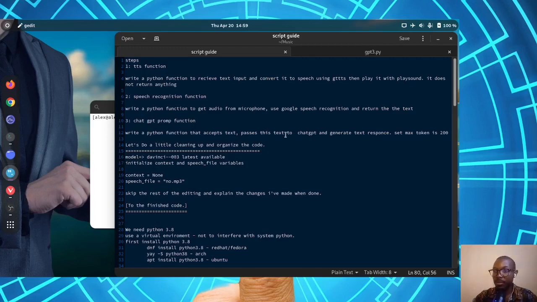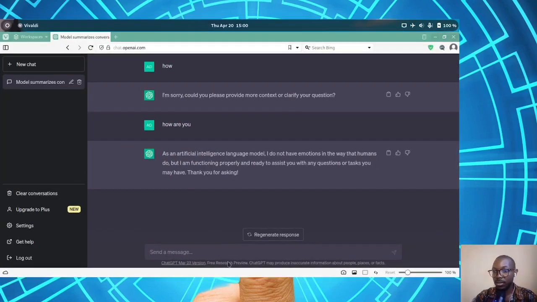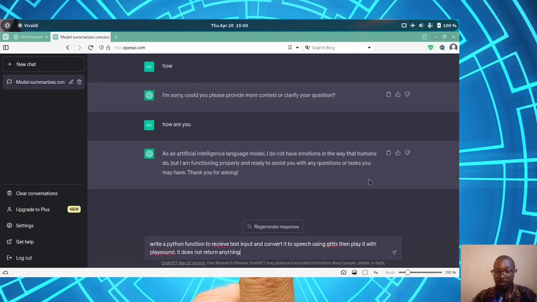Yeah, those three functions. Now, I'm not going to pretend to be a pro and write the entire code by myself. I'll use the available ChatGPT to help me out. So the first query, we will have ChatGPT generate a function for text to speech, right? Using Python. So I'm going to copy this sentence over here and go over to ChatGPT. Then I will have it generate the code for me.